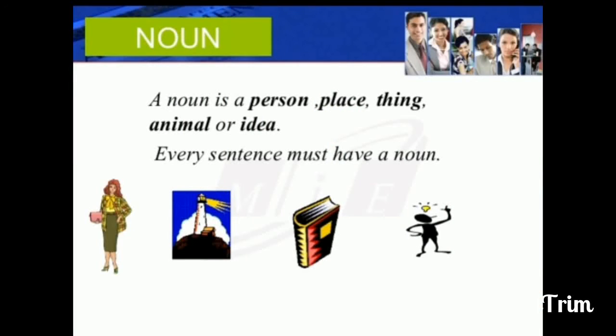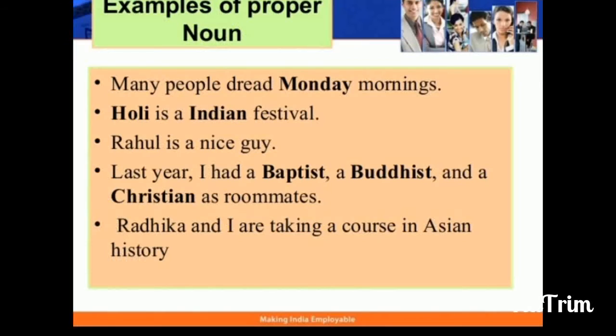The first part of speech is noun. A noun is a person, place, thing, animal, or idea. Every sentence must have a noun. There are several examples for a noun. In the given example, the day Monday is a noun, holy is a noun, Indian is a noun, Rahul is a noun, the term Baptist is a noun, and the term Buddhist is also a noun.